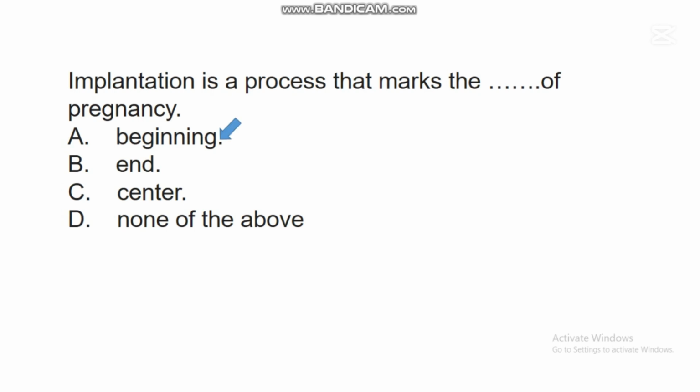Beginning of pregnancy. So when implantation becomes successful on the wall of the uterus, it marks the onset or the beginning of pregnancy. So a good implantation shows that the pregnancy in that woman or in that female animal has begun. So it's an important or crucial physiological process that marks the beginning of pregnancy.